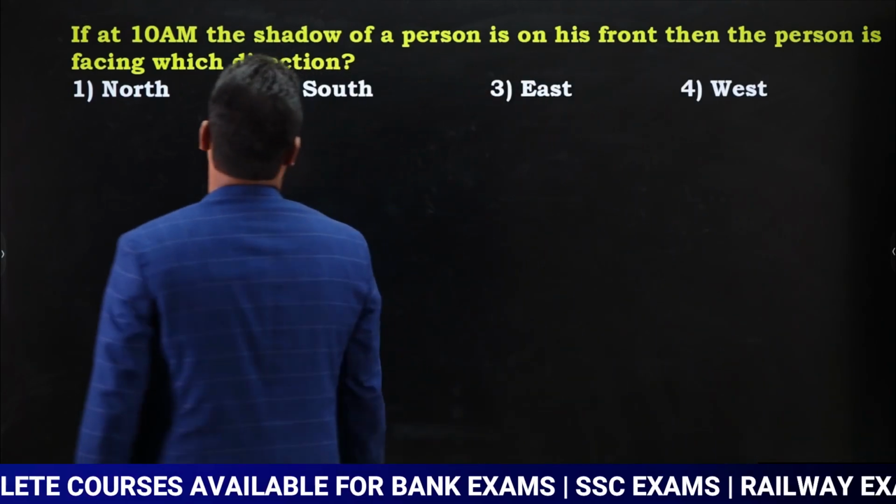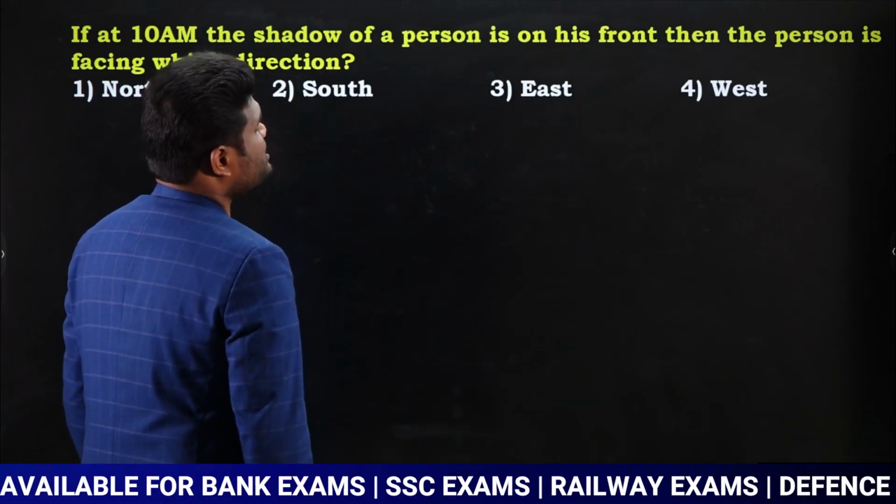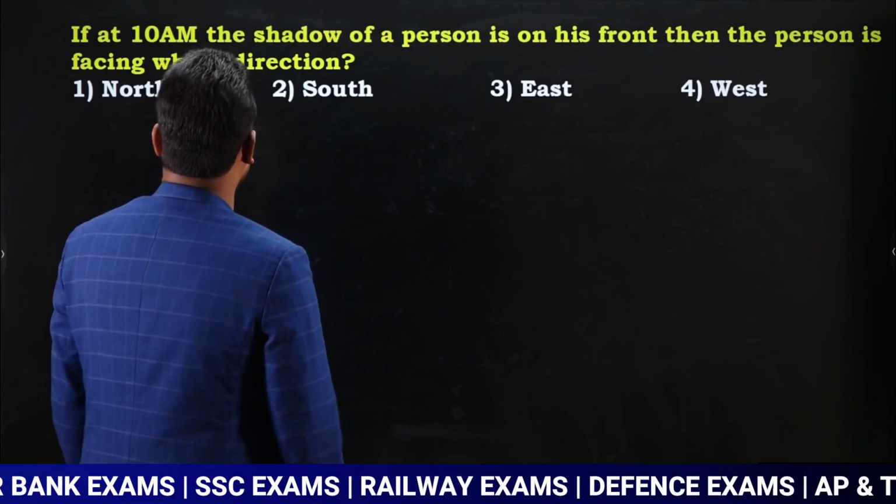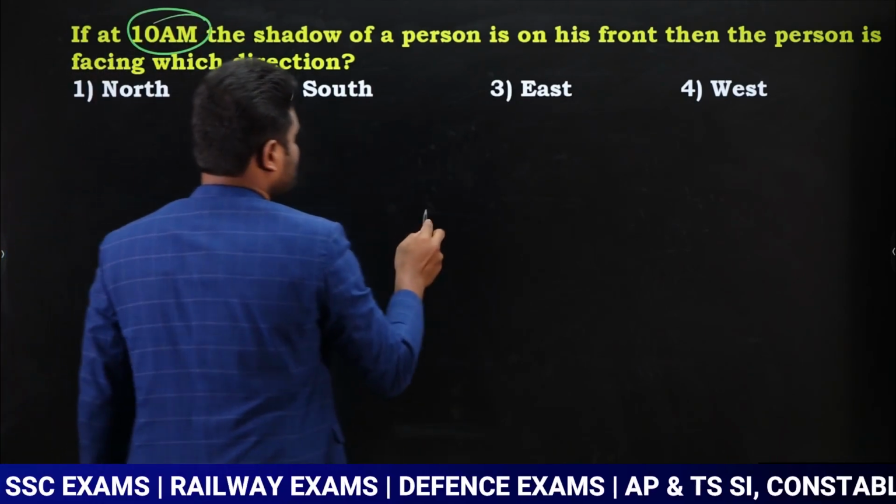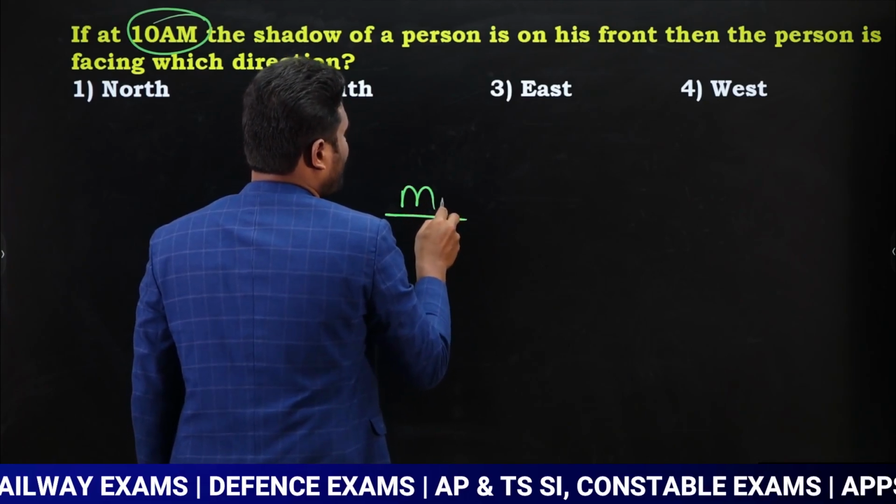If at 10 a.m. the shadow of a person is on his front, then the person is facing which direction? 10 a.m. means morning shadow. Yes or no? Now look here, this is going to be the morning shadow.